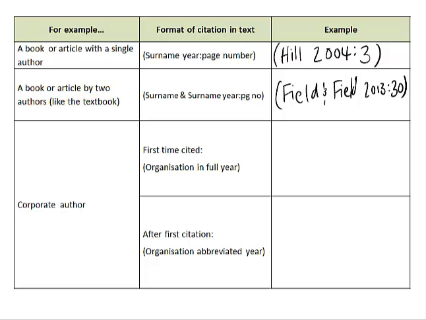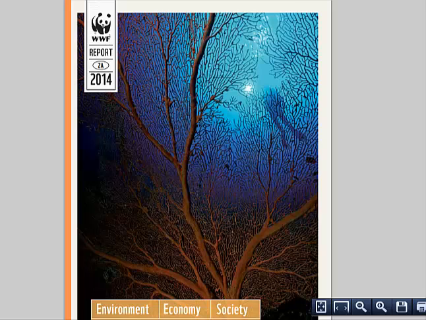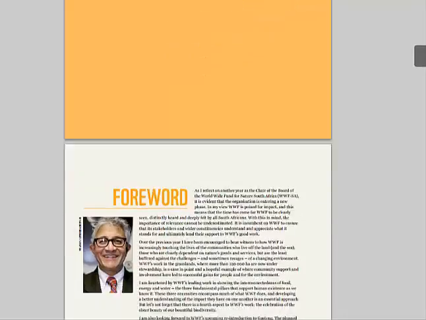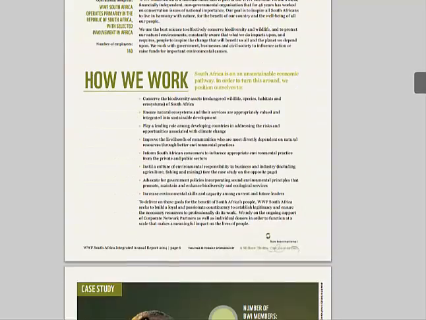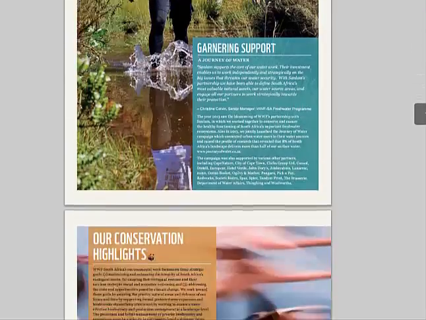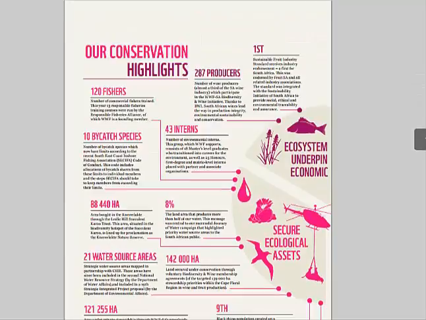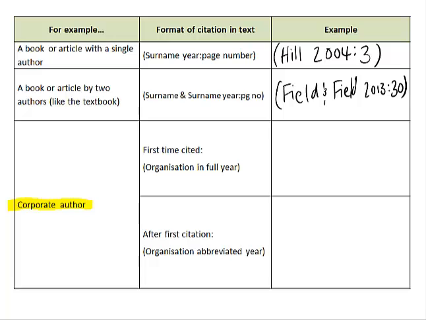The next one we call a corporate author. So meaning it's not an individual who wrote it, but it was published by a company. So over here I have a report by the WWF, the Worldwide Fund for Nature. You'll see the report is actually about South Africa. So let's say I want to use information on this report over here somewhere. I want to use information about our fisheries. Then after I wrote it, I wrote in brackets the Worldwide Fund for Nature. That's their name in full.